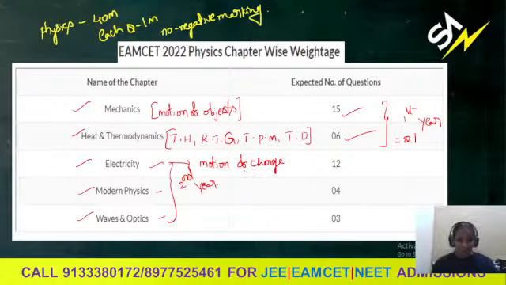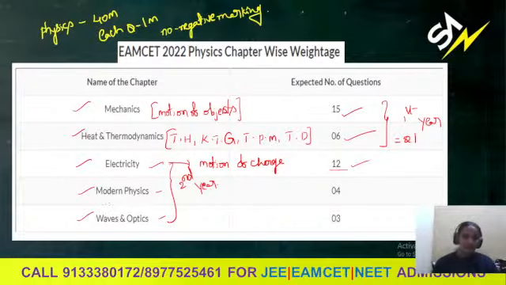Electric charges and fields, electrostatic potential and capacitance. Next, moving charges, current electricity, alternating currents. These are all chapters that will come under electricity. So the expected number of questions is 12.